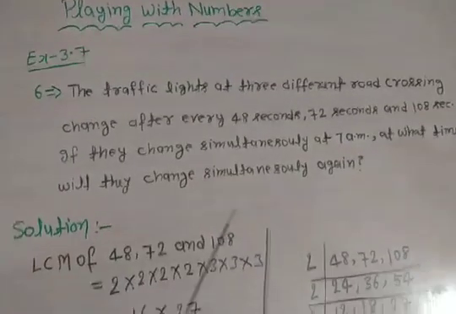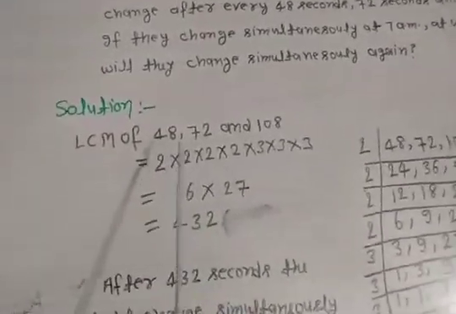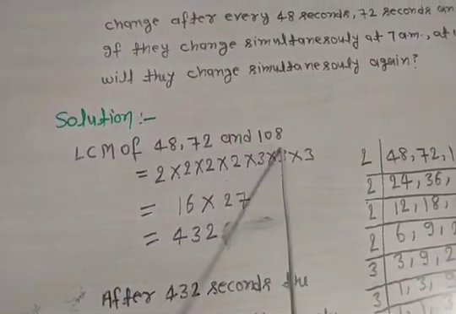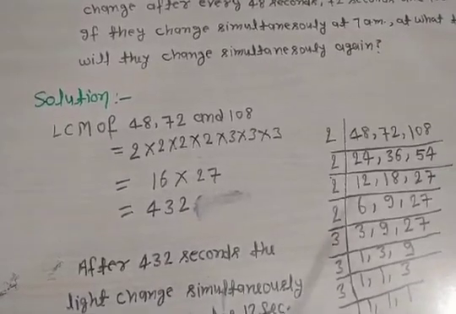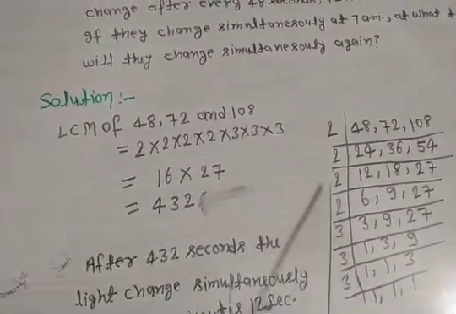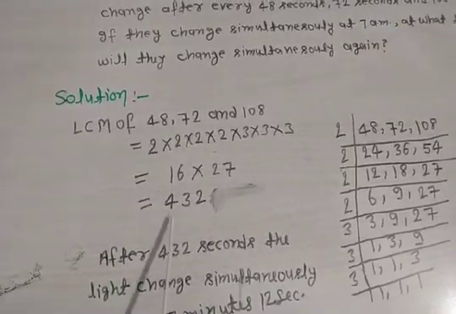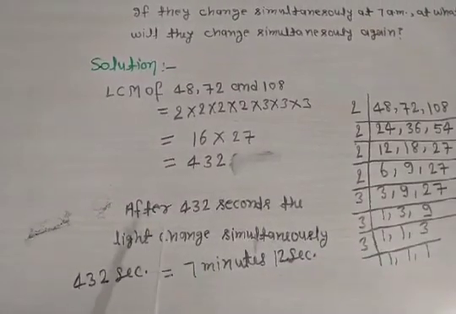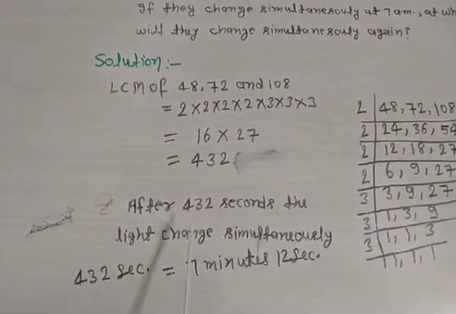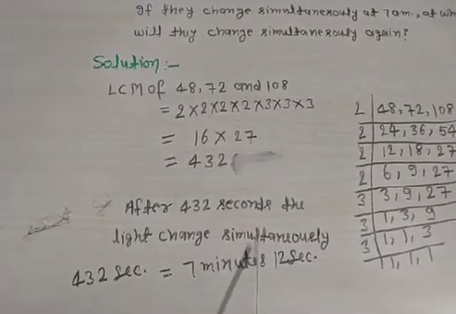So first we find the LCM of 48, 72 and 108 by the division method, and we obtain the LCM 432 seconds. So after 432 seconds the lights change simultaneously.